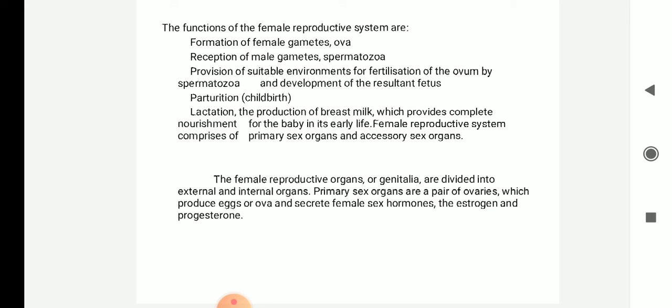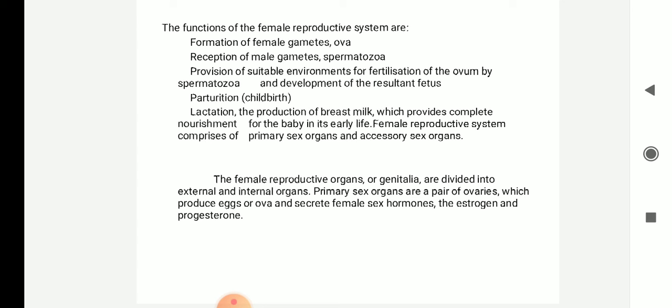The female reproductive organs are the genitalia, divided into external and internal organs. The primary sex organs are a pair of ovaries, which produce eggs or ova and secrete the female sex hormones, estrogen and progesterone. In males, the sex hormone is testosterone; in females, the sex hormones are estrogen and progesterone.